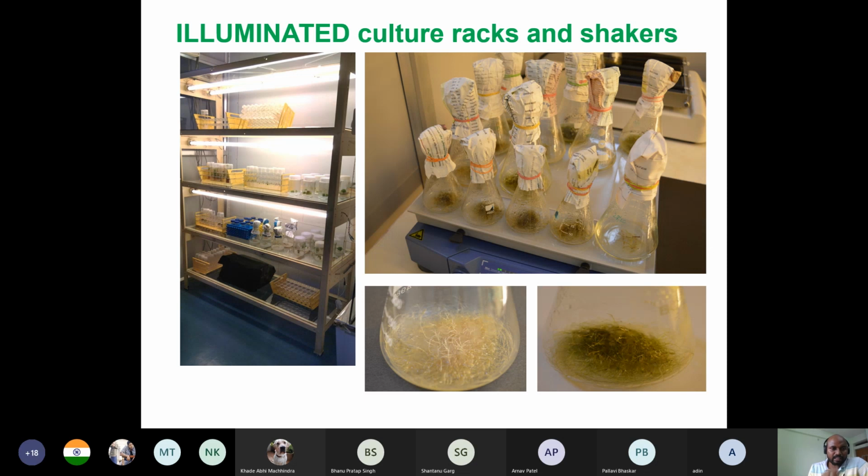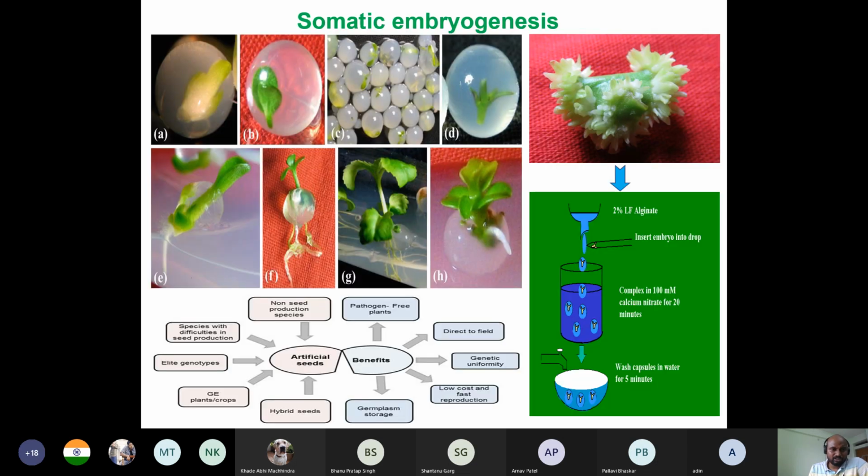And these are some other types of culture which we don't follow in our lab, but they are important. Basically this is the embryo which I was telling. This is one of the works from my MSc, you can see. These are somatic embryos. Essentially, embryos are present inside the seed, but with proper hormone and proper combination of media, one can generate embryos directly from the explant like this.